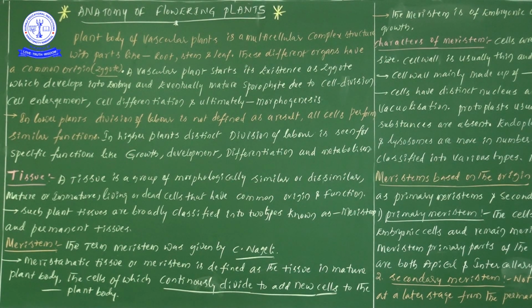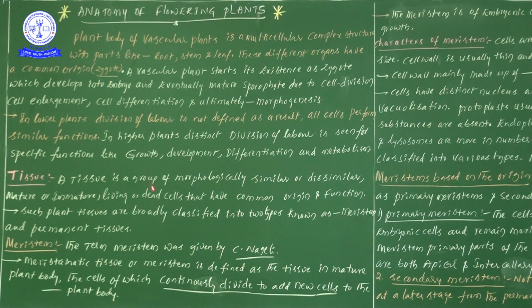Once you see lower plants, the members of Chlorophyceae, Phaeophyceae and Rhodophyceae are thalloid plants. A thalloid plant means the plant body is not differentiated into root, stem and leaves. So in lower plants, division of labor is not defined. When division of labor is not defined, what is happening? As a result all the cells perform similar functions, meaning there is no differentiation, because all cells are performing the same function.